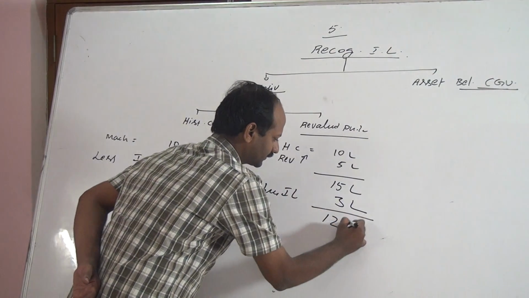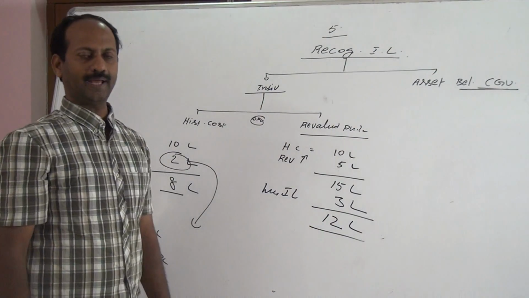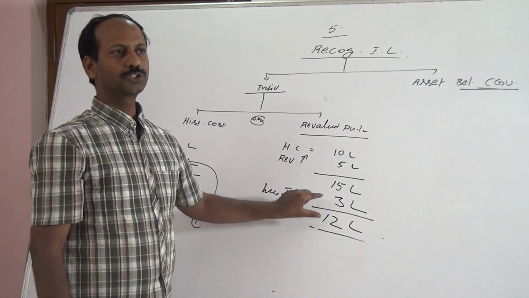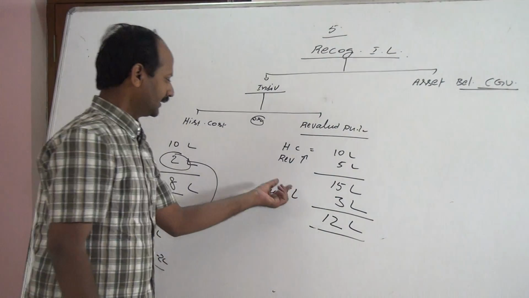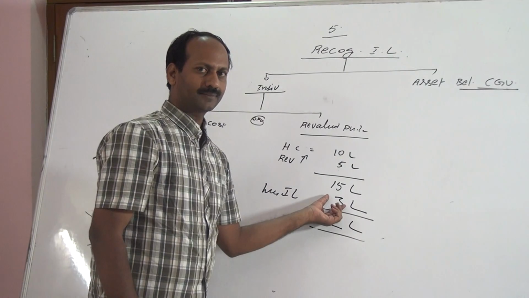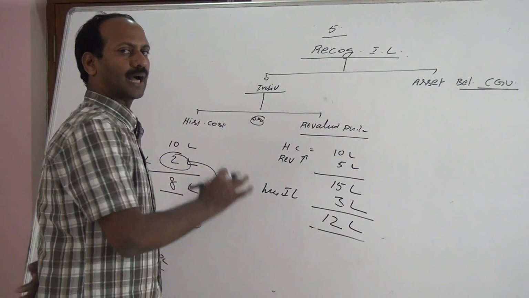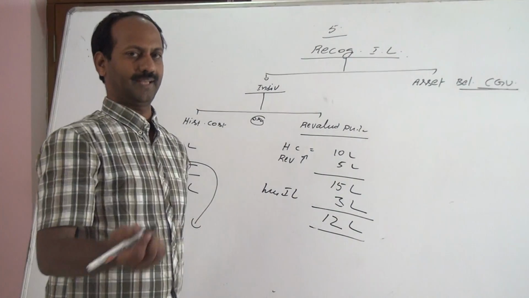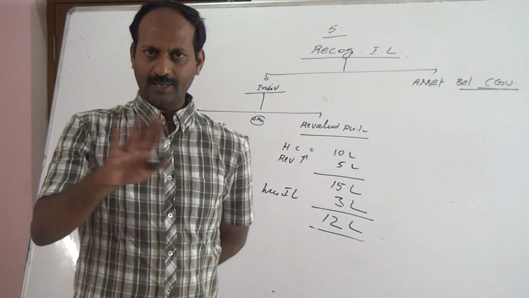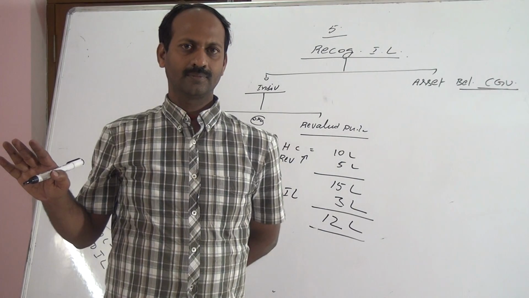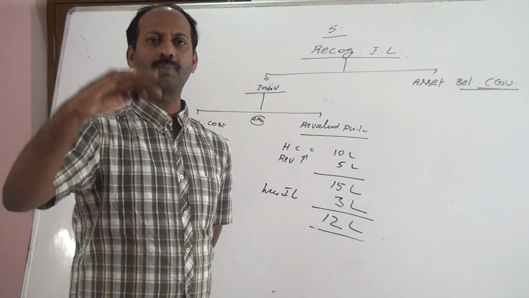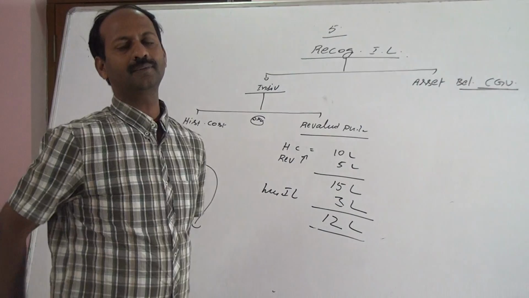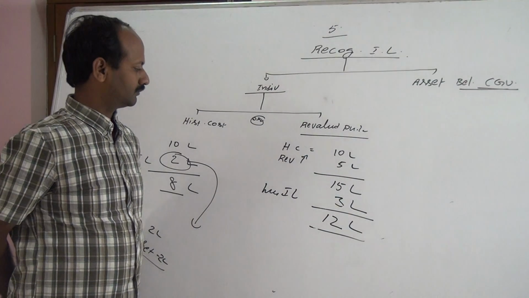Now onwards, carrying amount would be 12 lakh after impairment loss. This impairment loss of 3 lakh, first we have to adjust from revaluation reserve, if any. If no revaluation reserve, the excess impairment loss shall be transferred to profit and loss account.